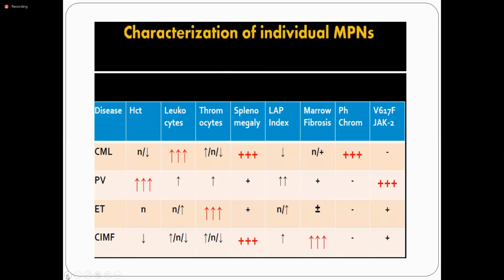Okay, we will discuss the histiocytic neoplasm with the MDS on Friday, inshallah. This is the chart showing the different characterization of the individual myeloproliferative neoplasms. Now coming to the questions. I already told you this JAK-STAT pathway controls the proliferation of three lineages: megakaryocytic, erythroid, and myeloid. So this mutation can affect any lineage and cause the three different abnormalities.